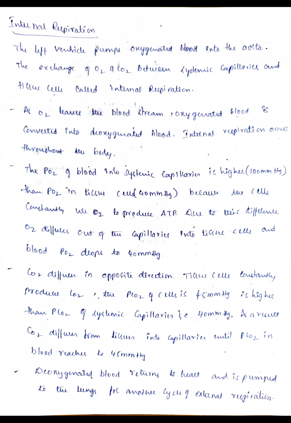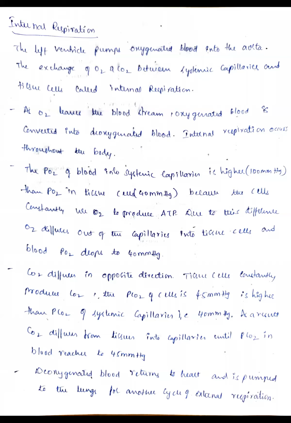Due to this difference, the oxygen is going to diffuse from the systemic capillaries into the tissue cells, and the PO2 of the blood drops to 40 mm of Hg. That means the diffusion continues until the partial pressure of oxygen in the blood decreases to 40 mm of Hg. Until then, there will be continuous movement of oxygen from the systemic capillaries into the tissue cells.